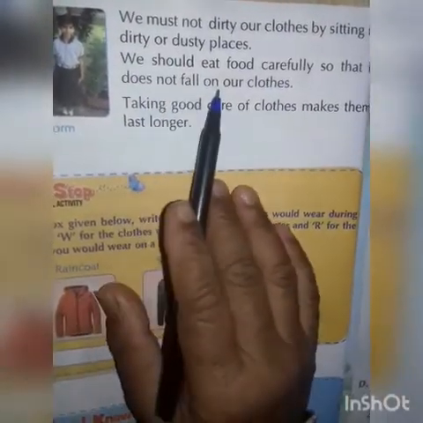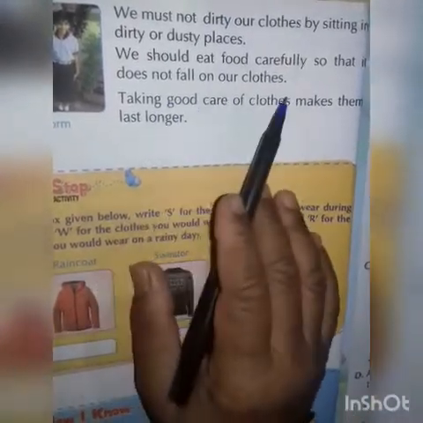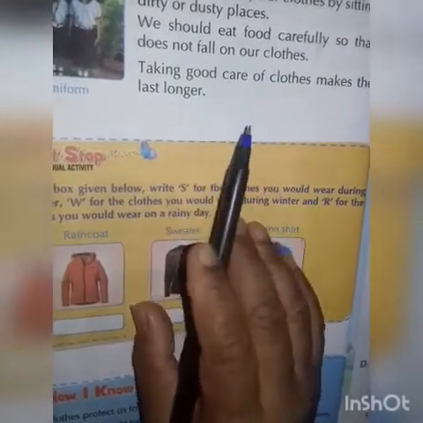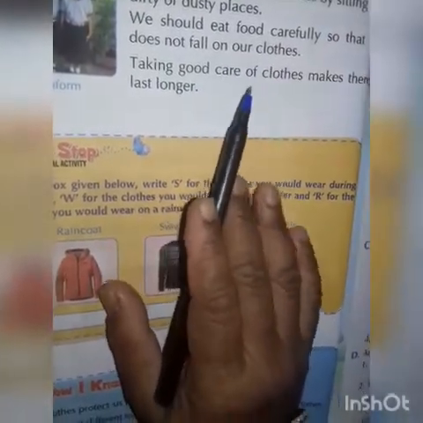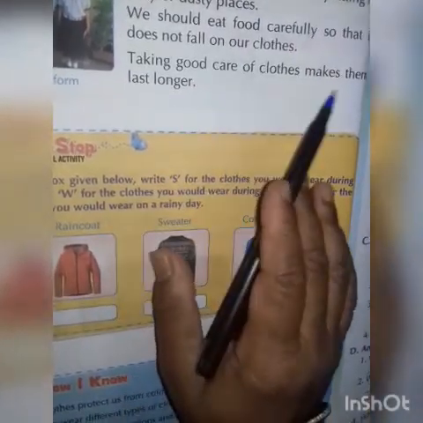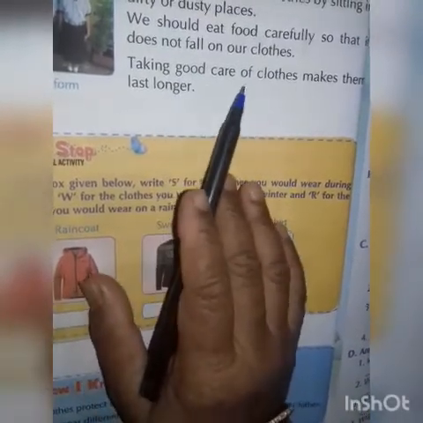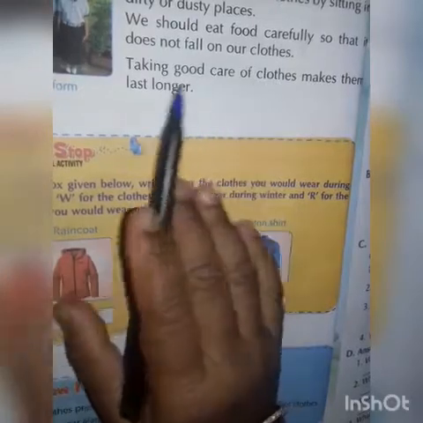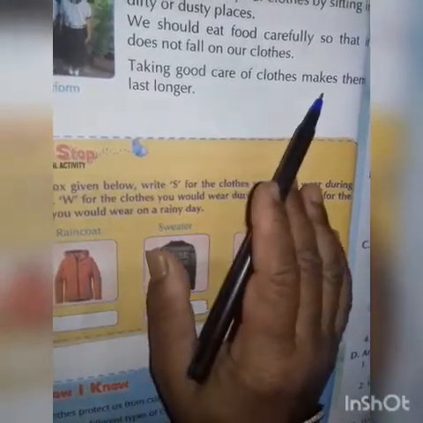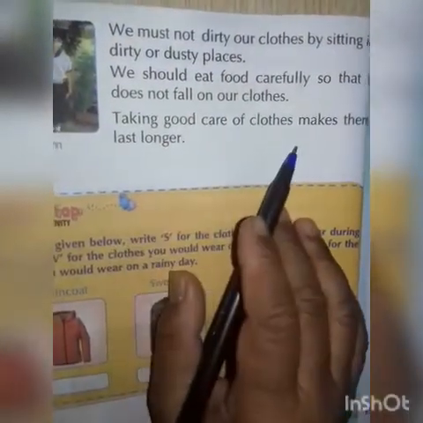And you should eat food carefully so that it does not fall on your clothes. When you eat your food carefully, then your food will not fall on your clothes and your clothes will be safe. Taking good care of clothes makes them last longer. When you take care of your clothes, then your clothes can be worn for a long time.